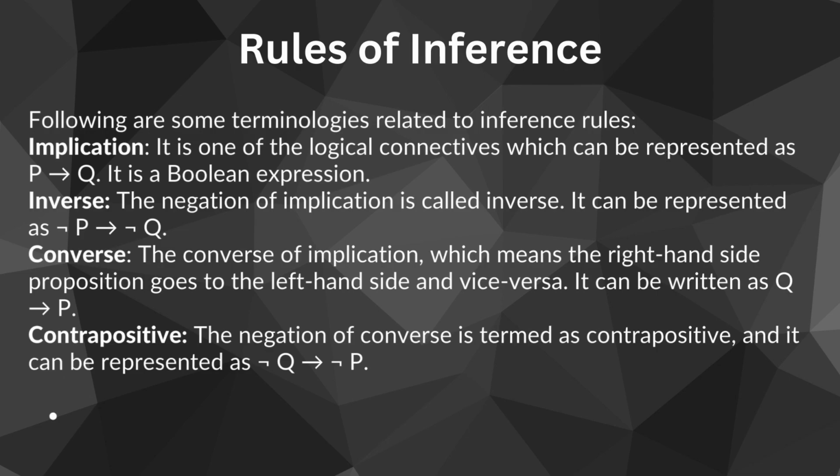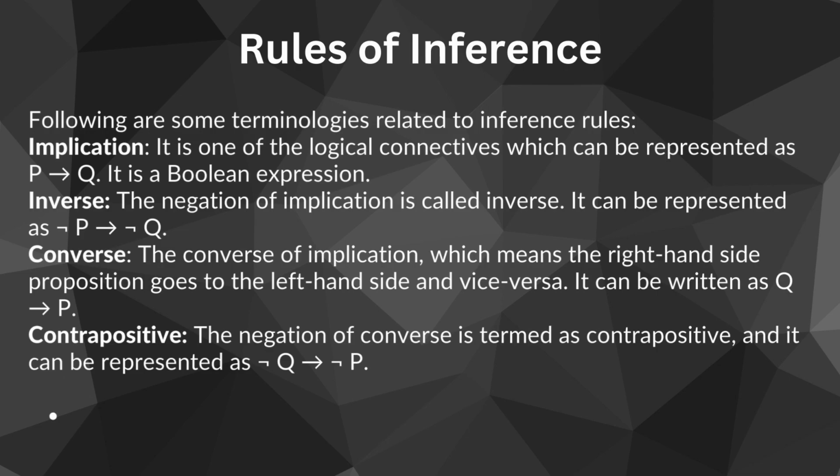Inverse, another terminology used in inference rules, is inverse. The inverse is like changing your mind about the deal. If you negate or say the opposite of both sides of the promise, it becomes the inverse. For example, if I do not finish my homework, that is negation of P, then I will not watch TV, that is negation of Q. It is like saying if I do not do my homework, I will not get TV time.